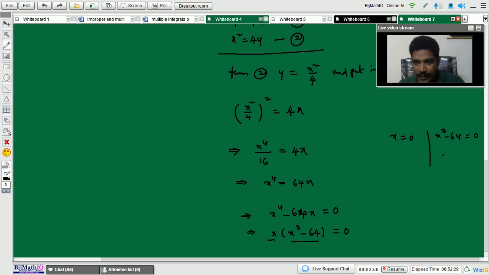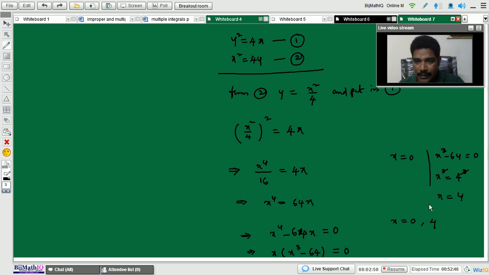So x equals 0 is okay, and x cube minus 64 means x cube equals, writing as 4 cube, and both side cube cancel, remaining is x equals 4. So what are the x values? x equals 0 is one point, and x equals 4 is one more point.